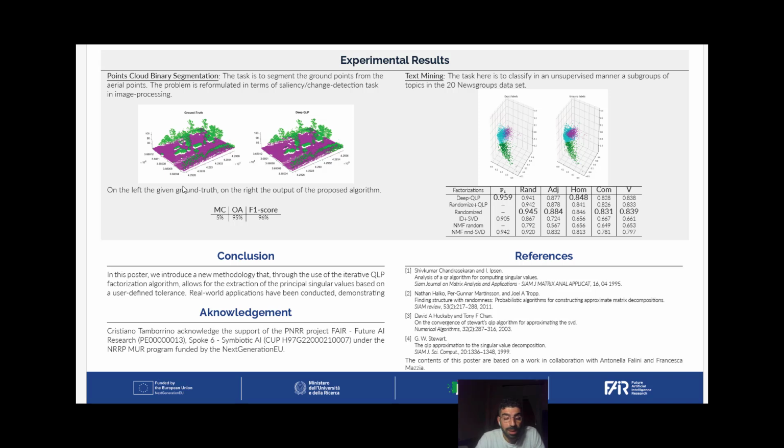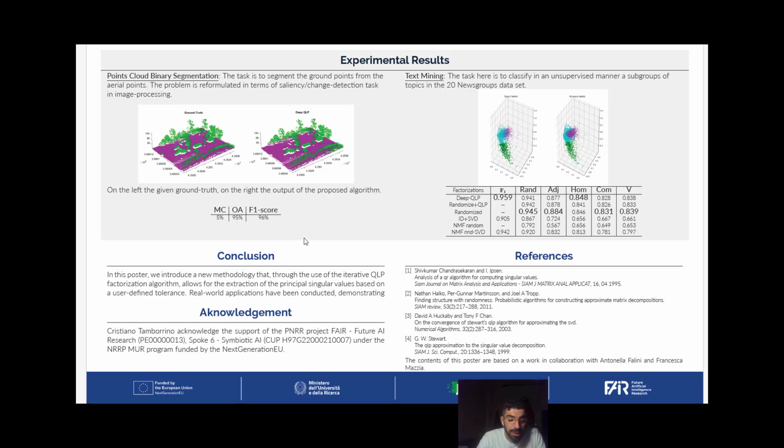This problem was reformulated as a saliency change detection task in image processing, and we have a big dataset. We apply our algorithm to reduce the dimensionality, and we obtain reconstructed images and an overall accuracy of 95%, as you can see here in this table.